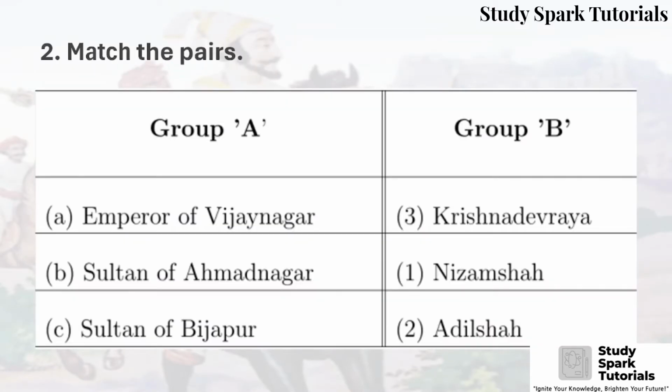Second, match the pairs. Group A and Group B is there. So directly the answer is given. Emperor of Vijayanagar, Krishnadev Rai. Sultan of Ahmednagar, Nizam Shah. And Sultan of Bijapur, Adil Shah.